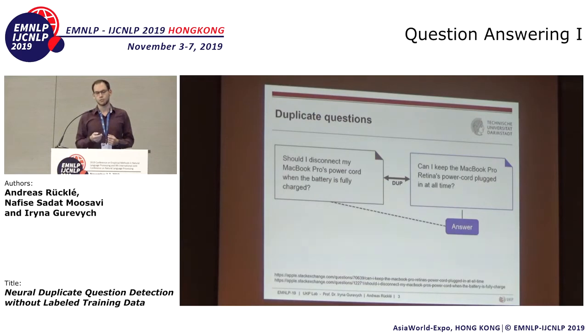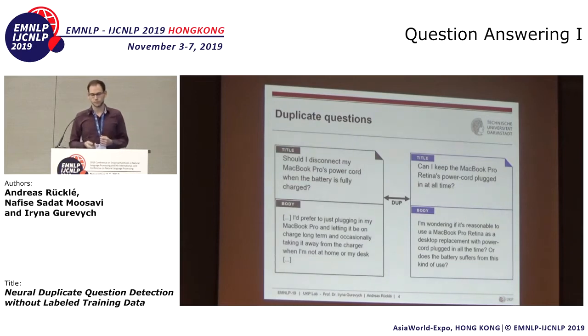It's particularly important for this work to see that often those questions have titles and bodies. So where the title gives a short question, the body elaborates on that and provides the scenario of the user and the problems he or she might be facing. So in this work, we make extensive use of the relation between title and body.